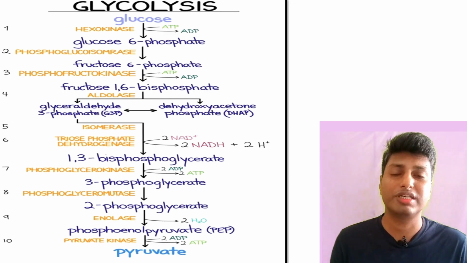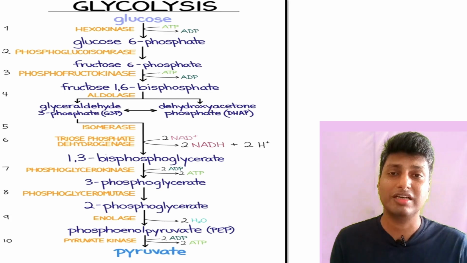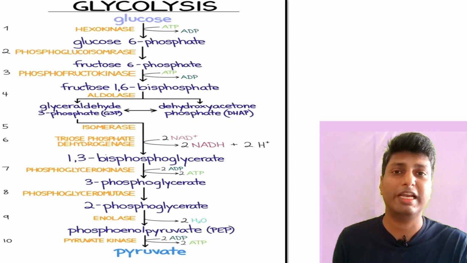Now 1,3-diphosphoglycerate further gets dephosphorylated to something called 3-phosphoglycerate. Now here, dear students, basically there is loss of phosphate, and whenever there is loss of phosphate, who is going to accept it? It will be accepted by ADP. So ADP gets converted into ATP. So dear students, you can see here that for the very first time the ATP is getting formed.